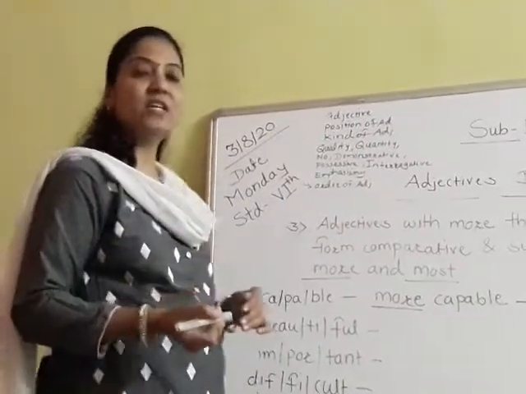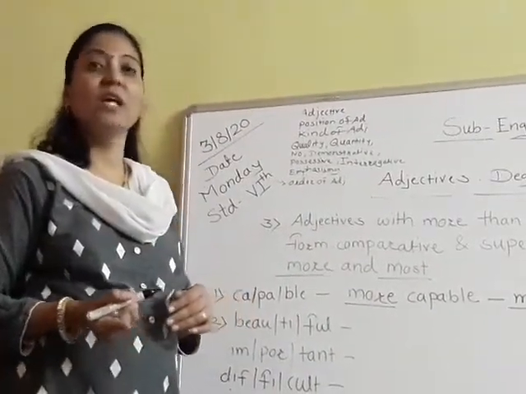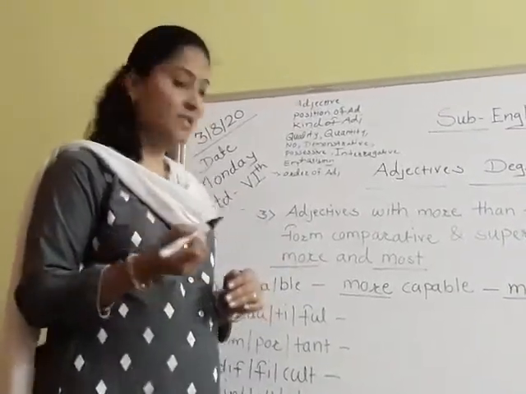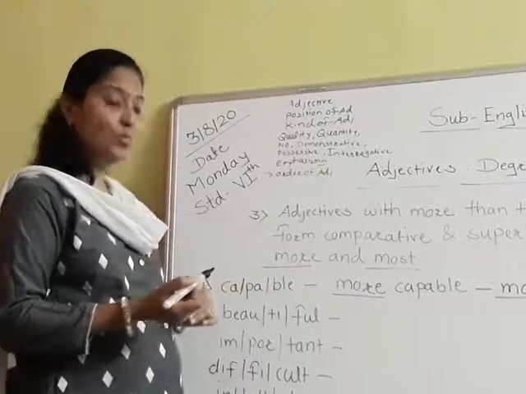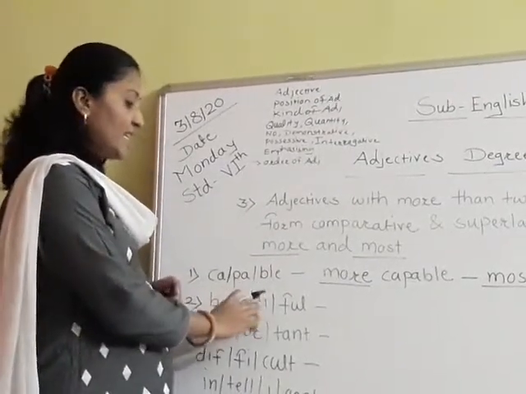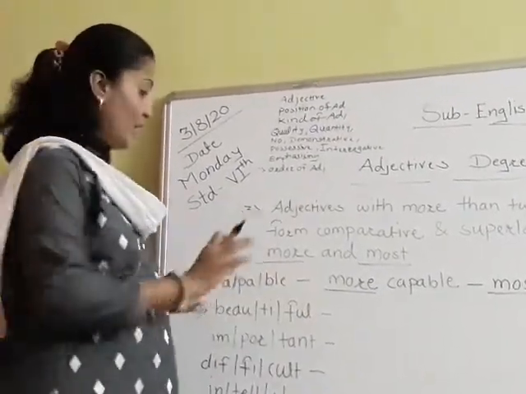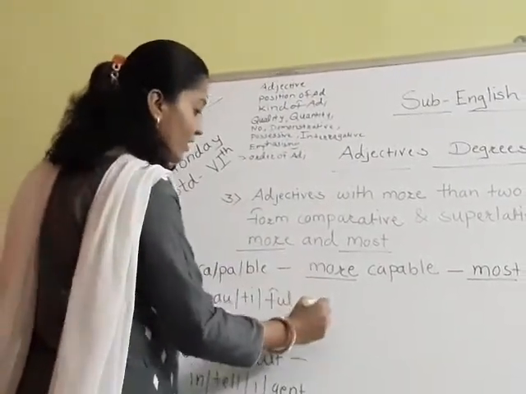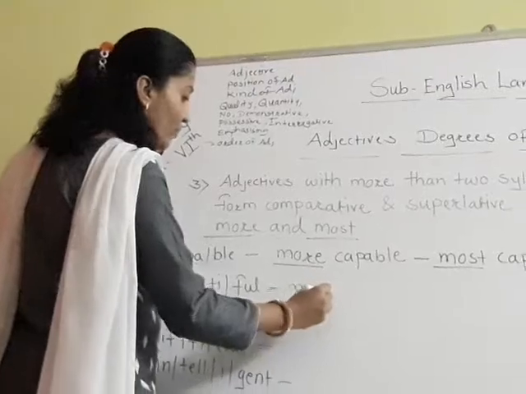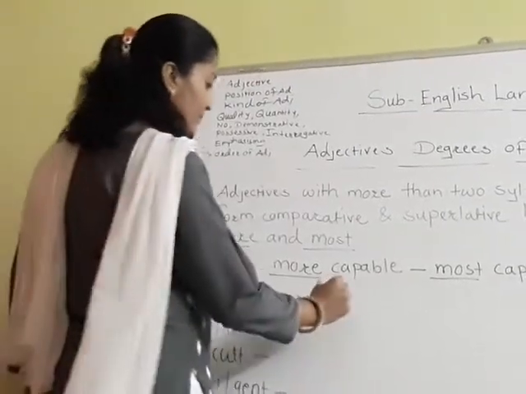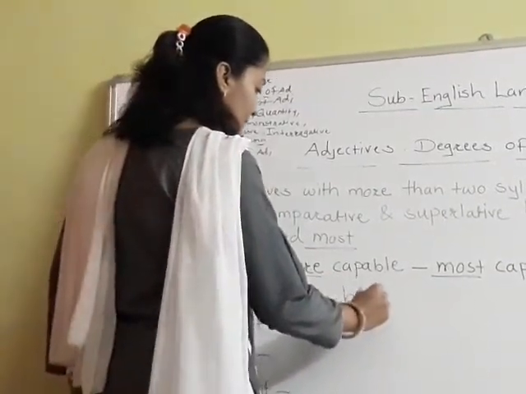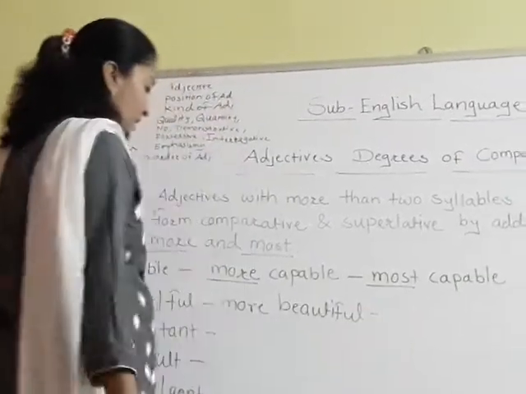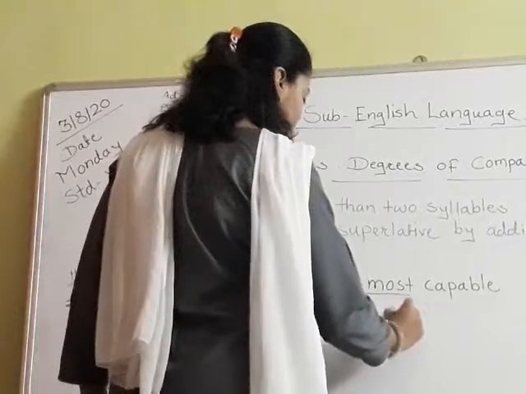When we pronounce this word beautiful, we just break this word into 3 parts. Beautiful. Beau, one, T, second, and full, third. Beautiful. So for this adjective also we will use more beautiful and most beautiful.